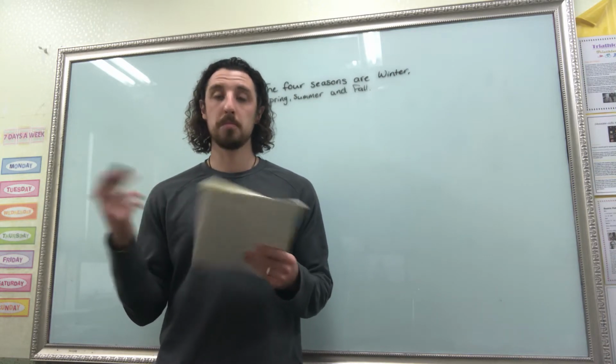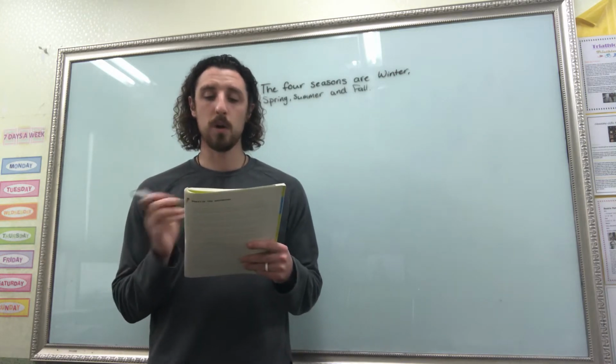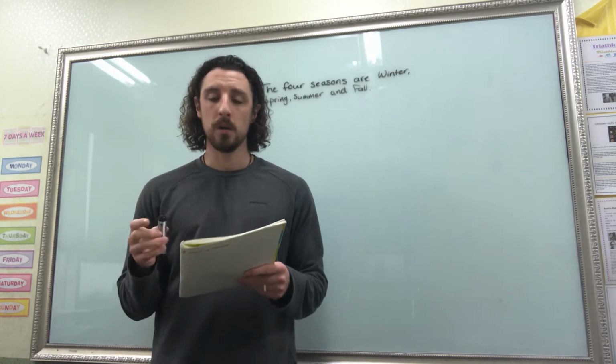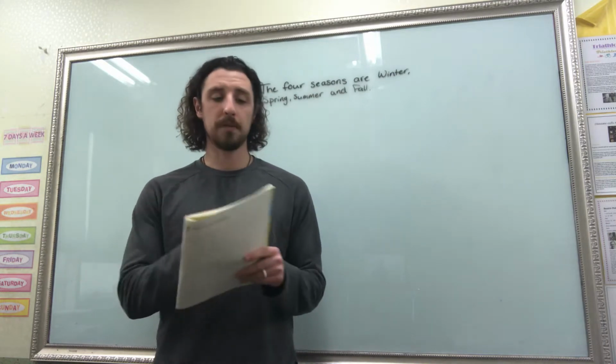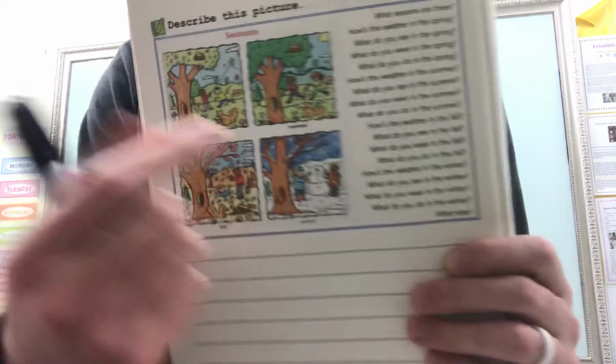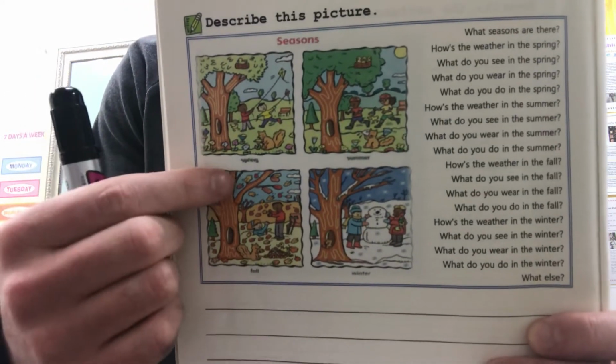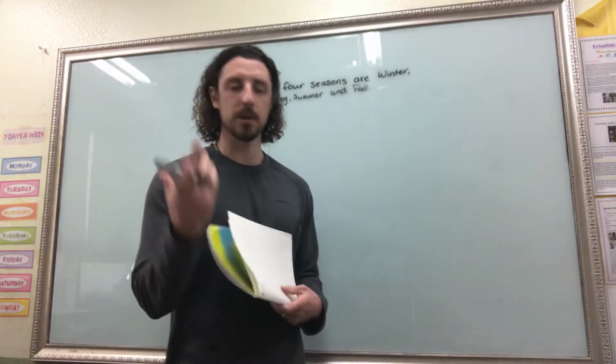So we'll say the weather in the spring is warm. We wear a shirt, right? Or you can wear a sweater. What do you do in the spring? Well, we can fly a kite, like in the picture. They're flying a kite. And what do you see? You see flowers, right? All the flowers are coming up.